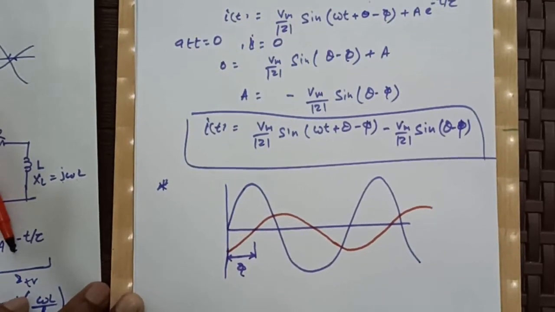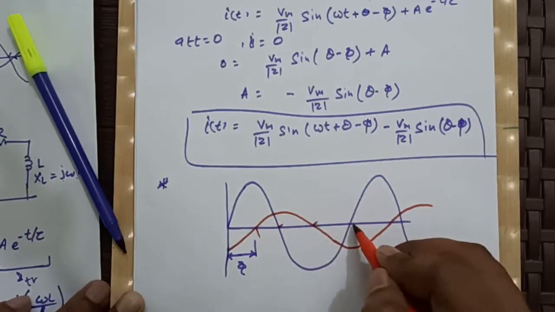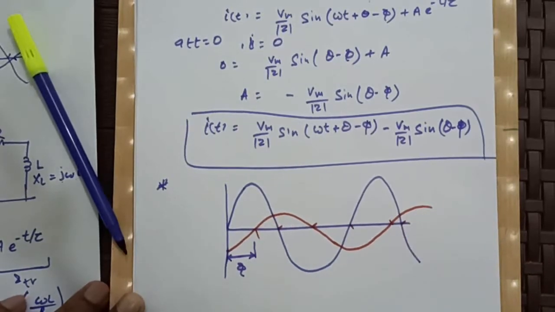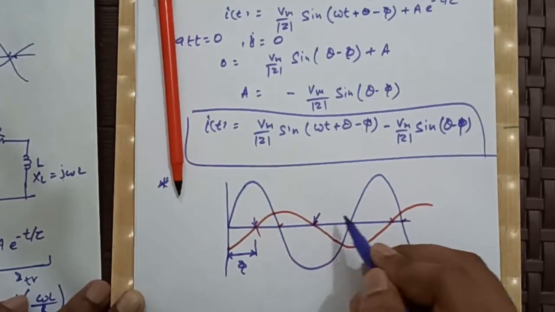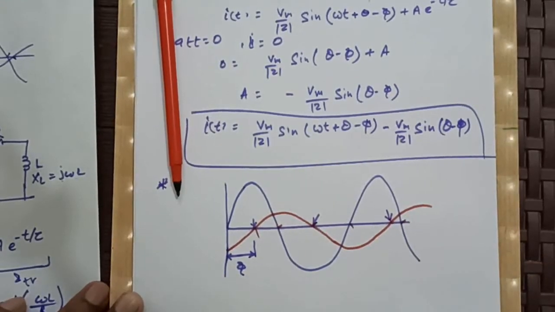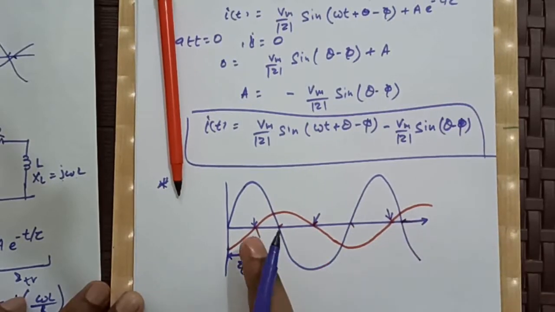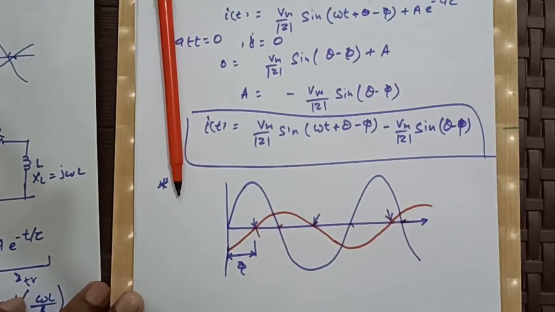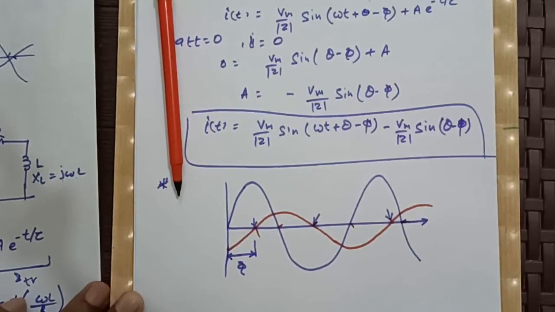Now see here, as I told earlier, these points are the natural 0 points for voltage and current collectively, and these points are the natural 0 instants for current. So if I introduce the transient at these instants, then there will be no transient.